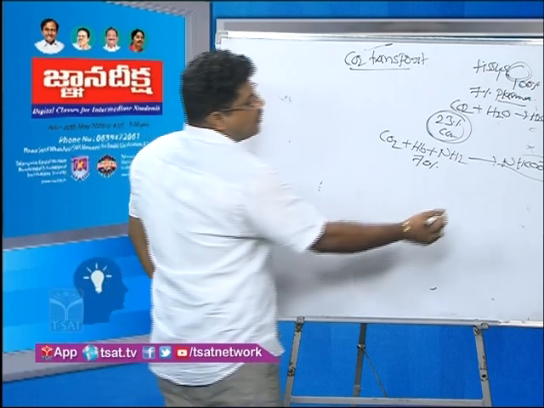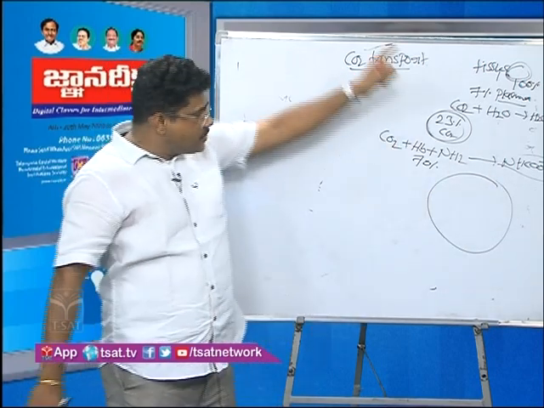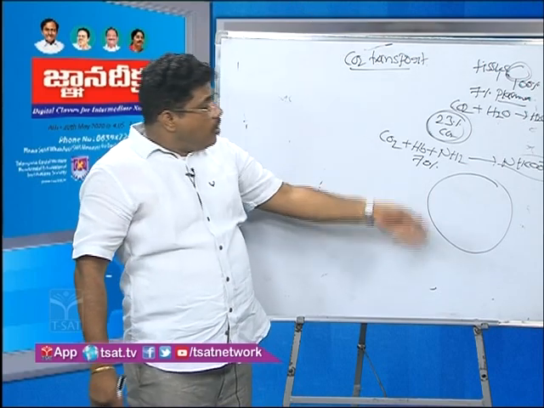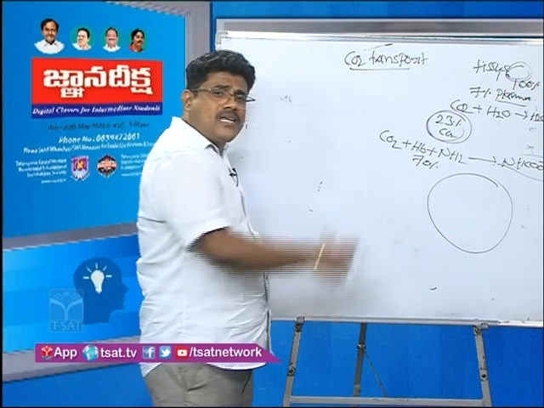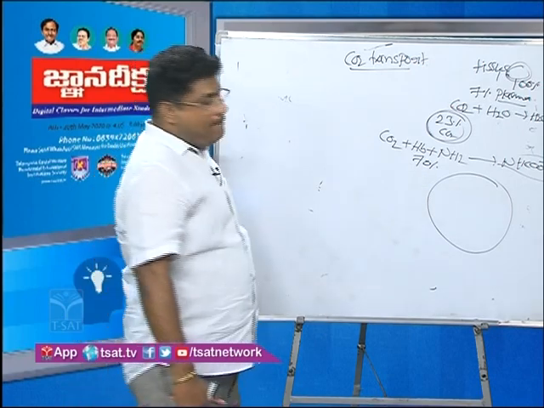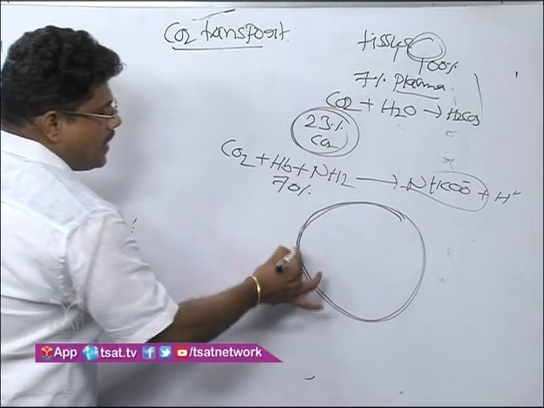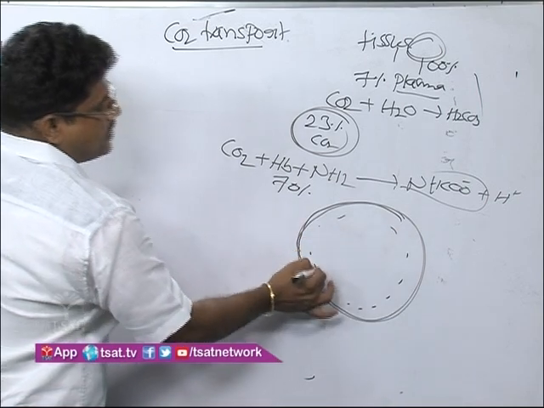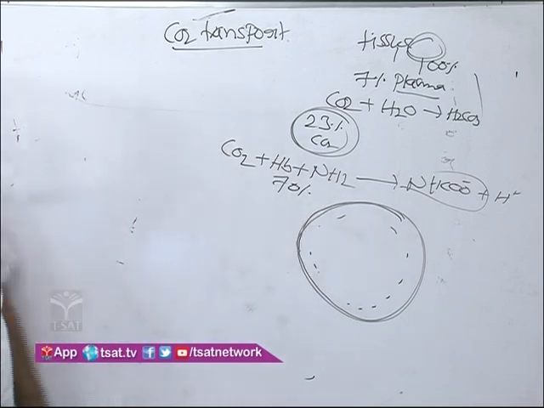For example, this is the RBC in the tissues. From the tissues, carbon dioxide is released. This is the RBC plasma membrane. In the RBC there is cytoplasm, and in the cytoplasm there is also water.